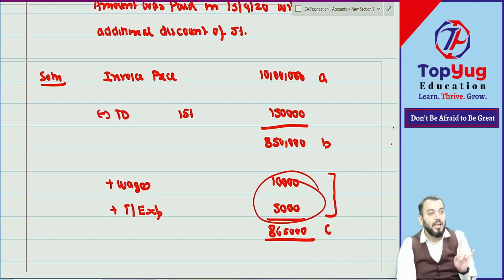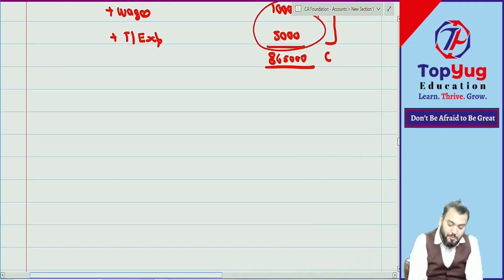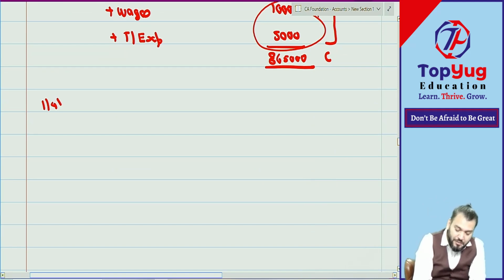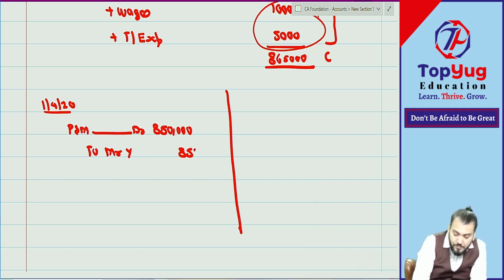8,50,000. And if you are saying 8,50,000, then again you debit by 15,000. Means there can be two journal entries. If you are saying two, let us pass two journal entries because there are two transactions. Plant and machinery account debit how much? First let us do this journal entry: 8,50,000 to Mr. Y, how much? 8,50,000, correct?